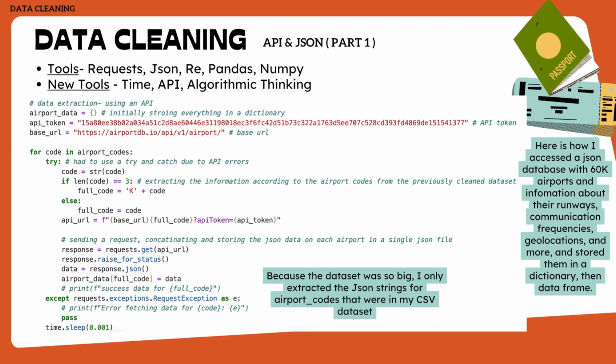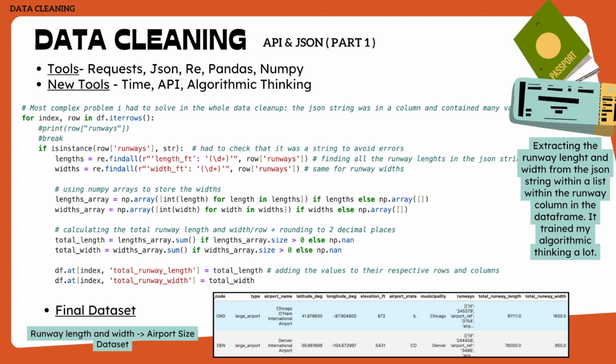I hit my API token limit like 6 times when working with this dataset, and I even had to create 2 different emails. But it finally worked out, but the data was very, very messy from it. So onto its cleaning. This was by far the hardest data manipulation I had to do. I had to extract useful information from essentially JSONs within lists in a data frame column. I needed just 2 values, widths and lengths of runways.